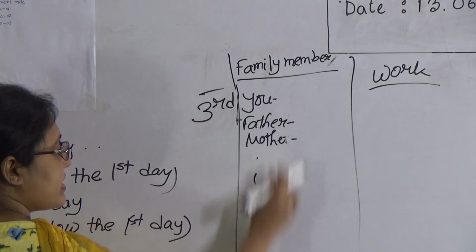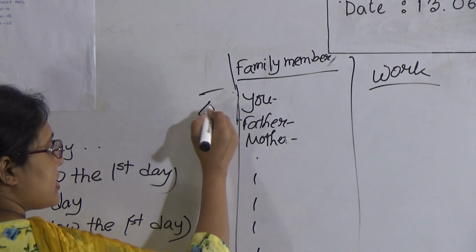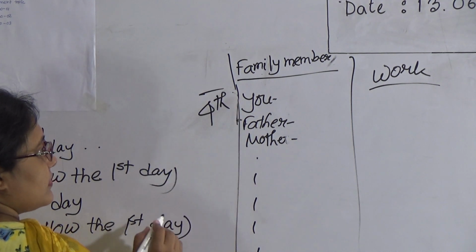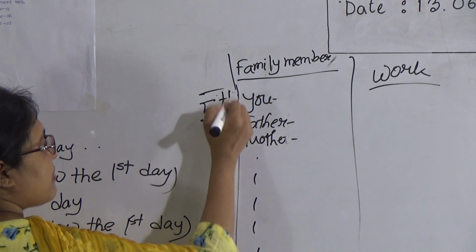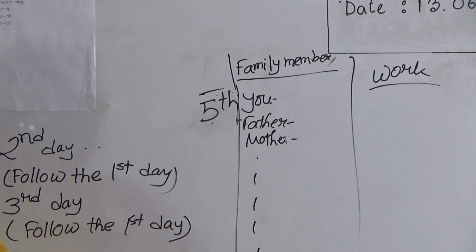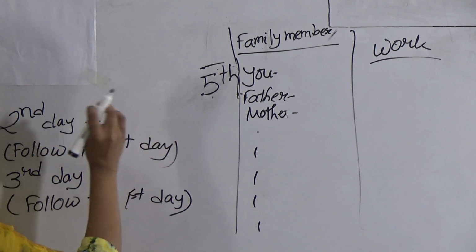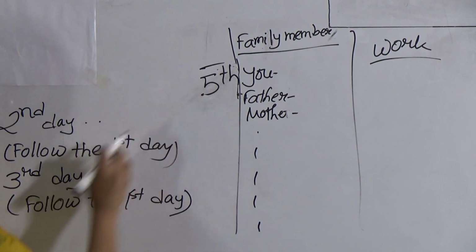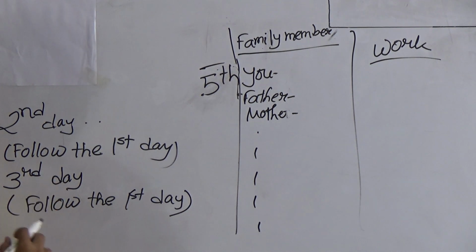And on the third day also you have to do the same thing. You have to write these things properly. On the fourth day also you have to do the same thing. This is the fourth day's work. On the fifth day also you have to write this information properly. That means for every day you have to write the information list like the first day.